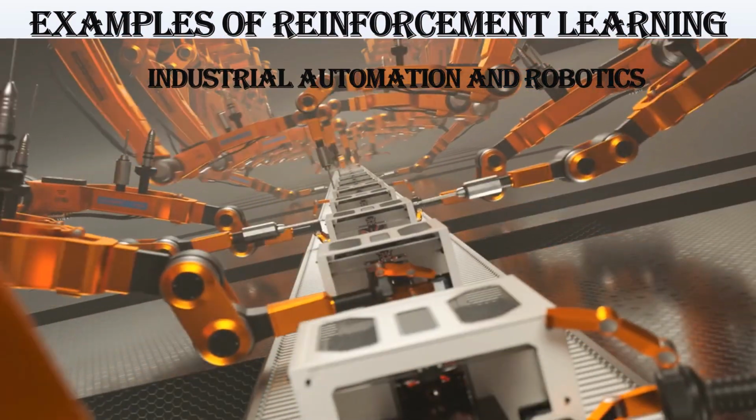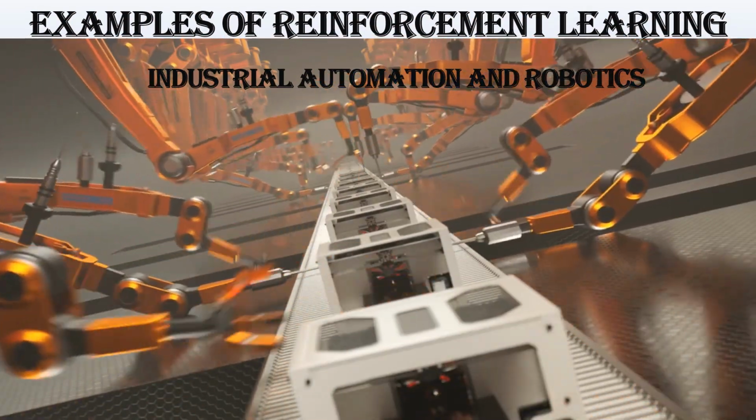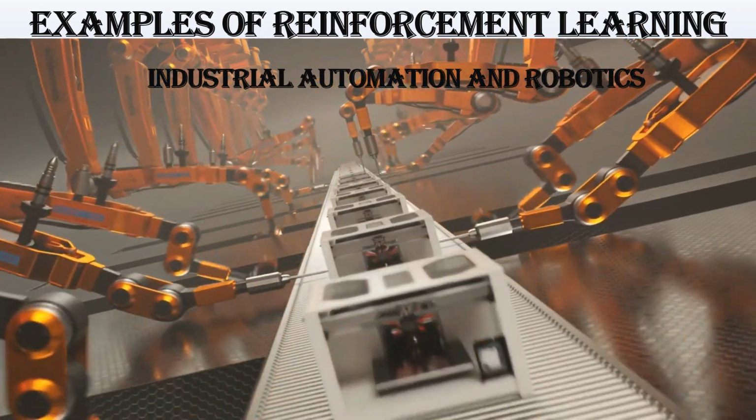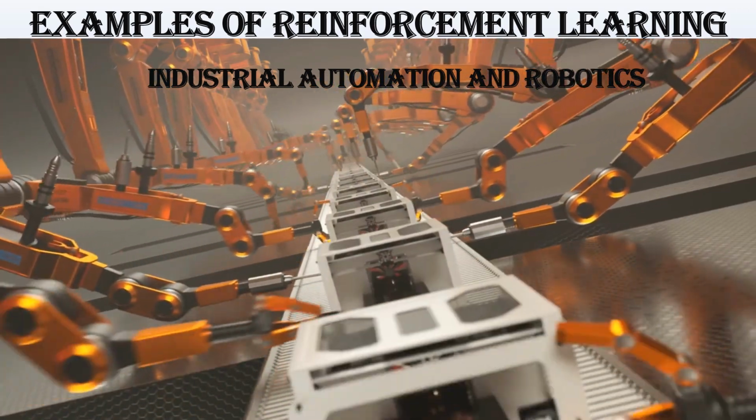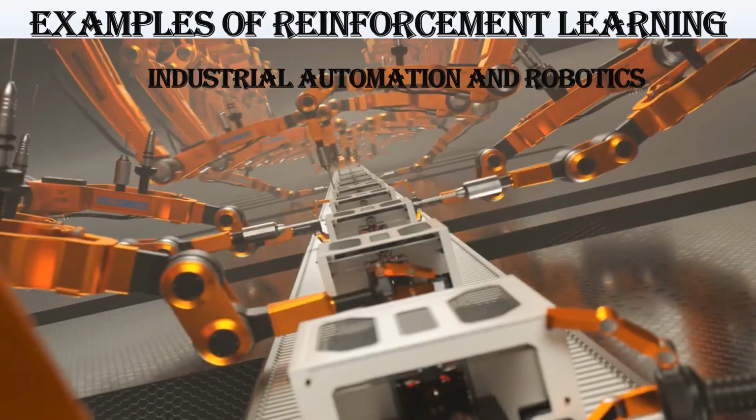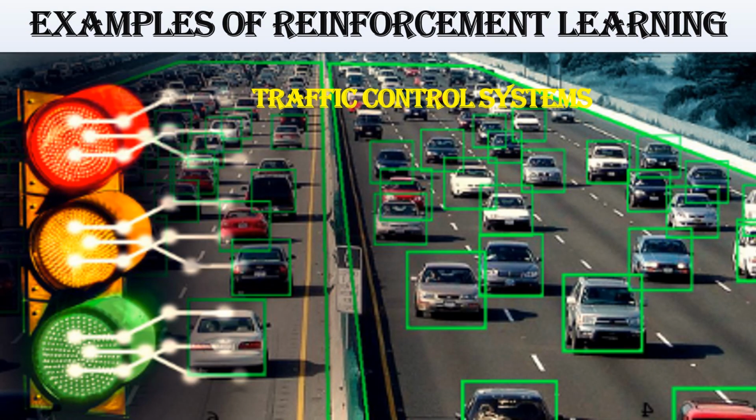Industrial automation and robotics. Reinforcement learning helps industrial applications and robotics to gain the skills themselves for performing their tasks. Traffic control systems. Reinforcement learning is used for real-time decision-making and optimization for traffic control activities. There are existing projects such as the project to support air traffic control systems.